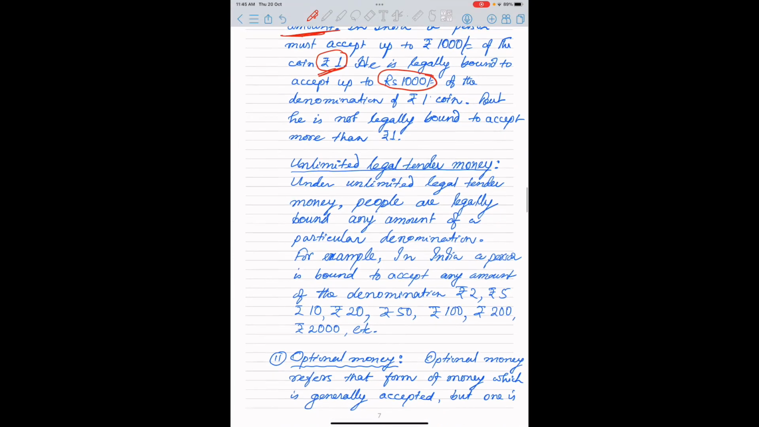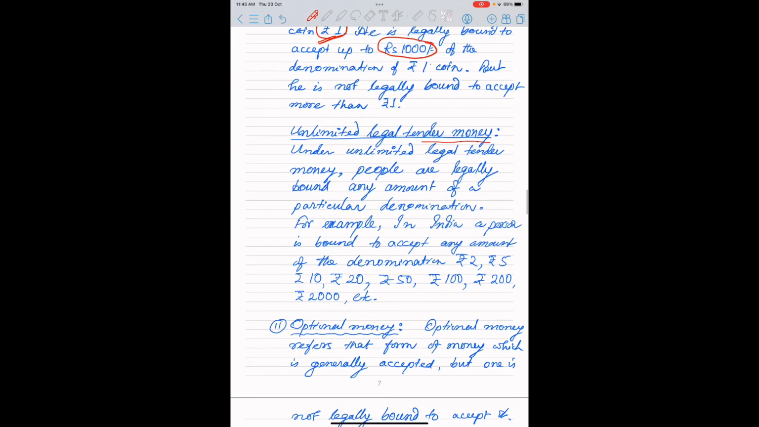And what is unlimited legal tender money? If we do a transaction and we are giving 20 rupee notes to a particular person up to 1 lakh rupees in the denomination of 20 rupees, then that person is bound to accept 20 rupee notes at any amount.